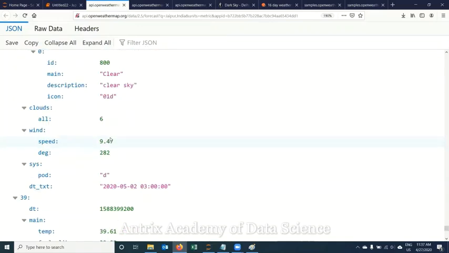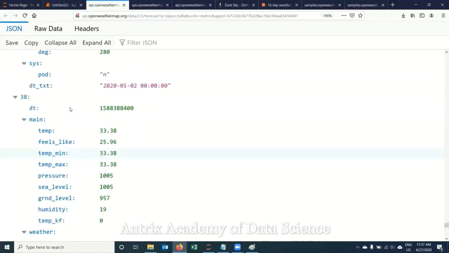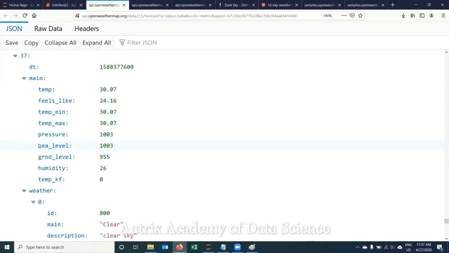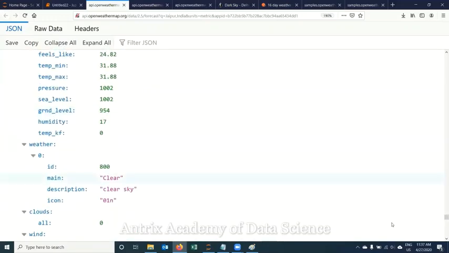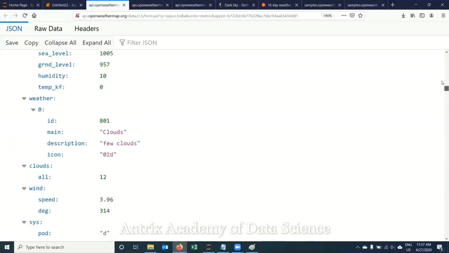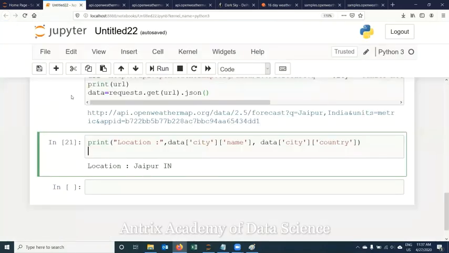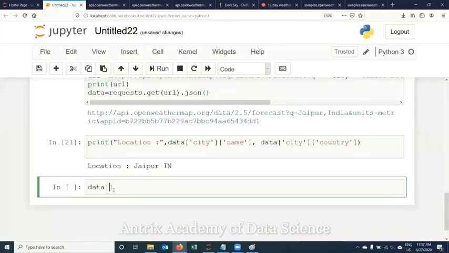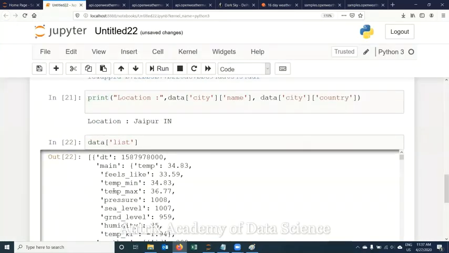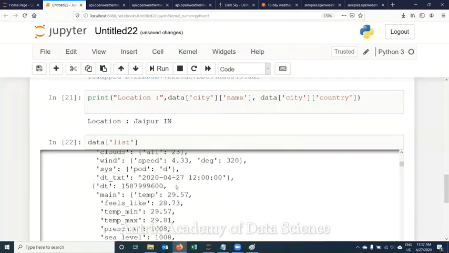So how do you traverse your list? First, you have to see how to traverse your list items so that you can get this information. The list is available. Let's see, I'm going on top only. Under list is my root. If I refer to this data as list, I'll get sub lists. Plenty of lists are there.